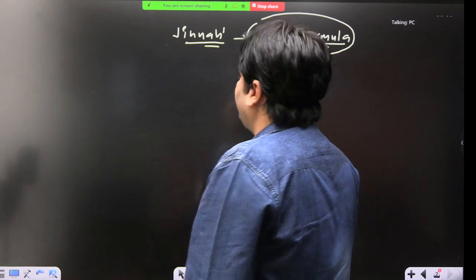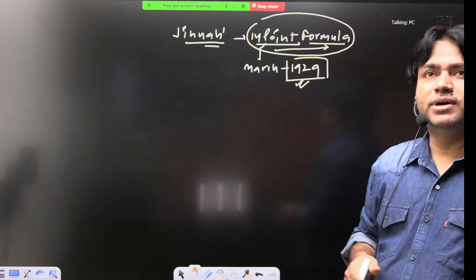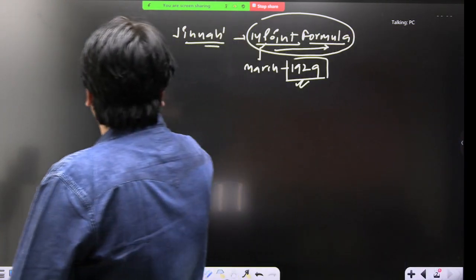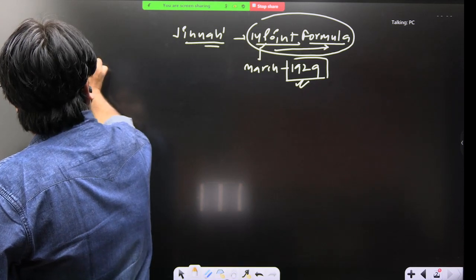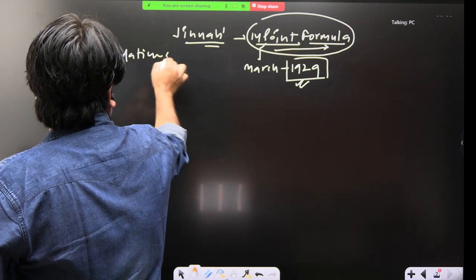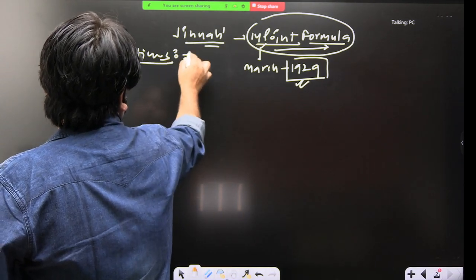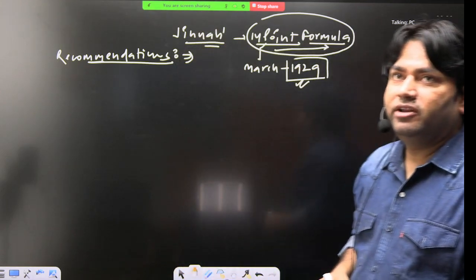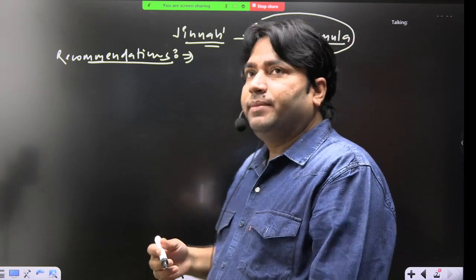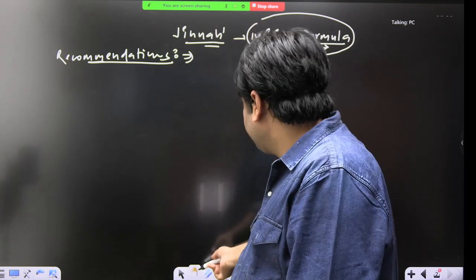Now this Jinnah's 14-point formula will appear in March 1929. You will remember only years, there is no need to remember the month, right? March 1929. Now what are the recommendations here? This we need to understand. What are the recommendations of Jinnah's 14-point formula? This is very interesting. So look, recommendations are important. This can be asked in a prelims question.